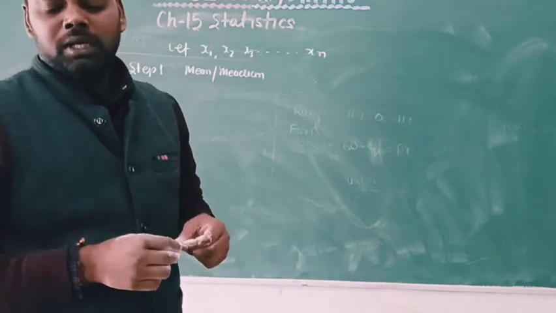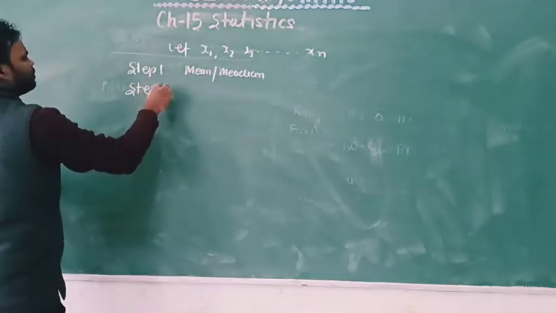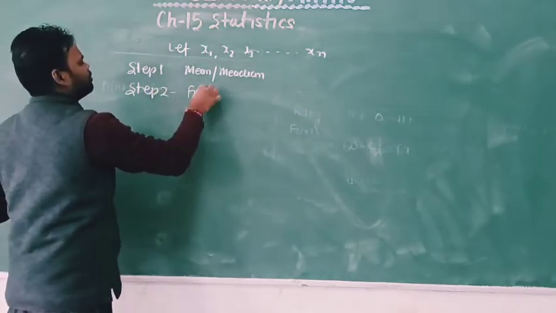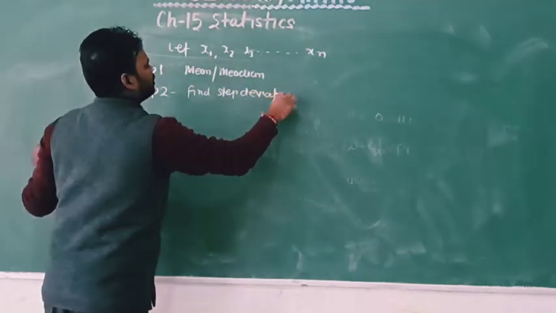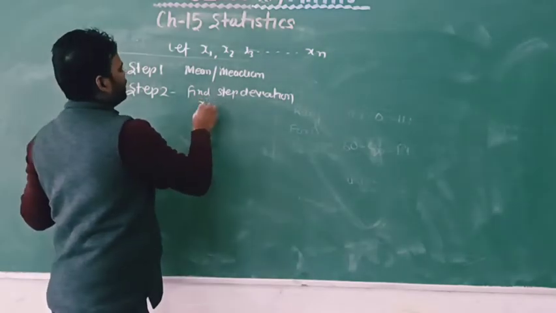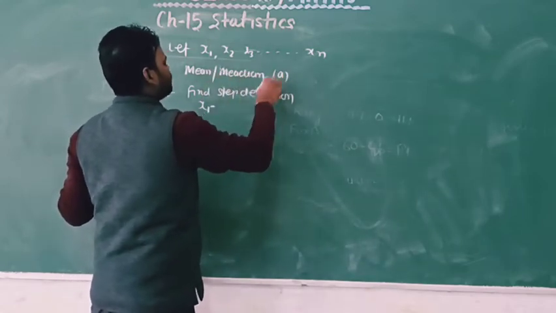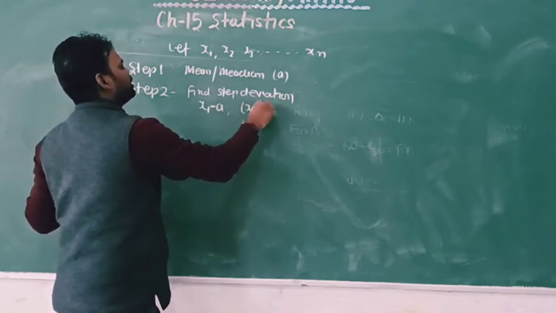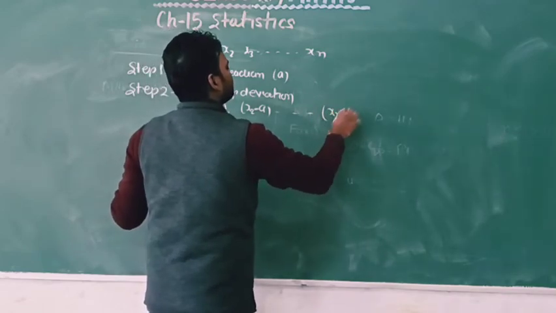And in step 2, find the deviation of the observations, means x1 minus a, where a is the mean or median, x2 minus a, ..., xn minus a.